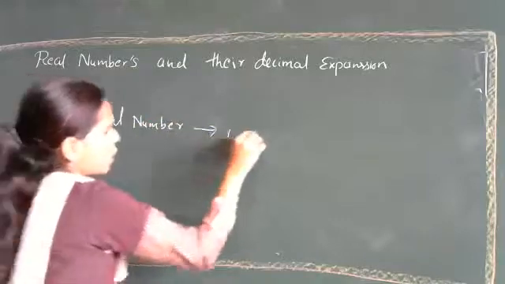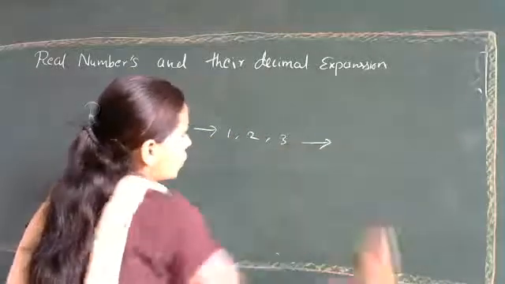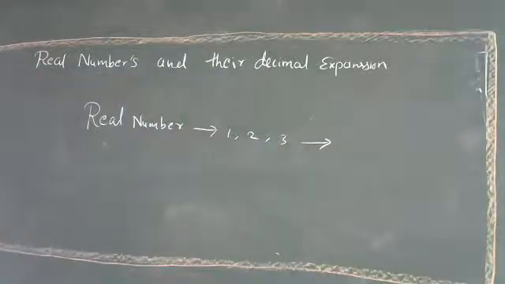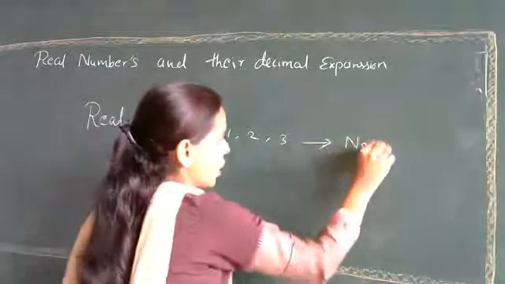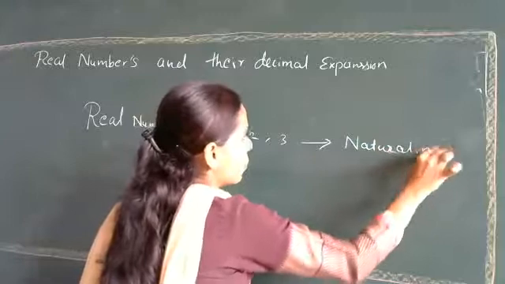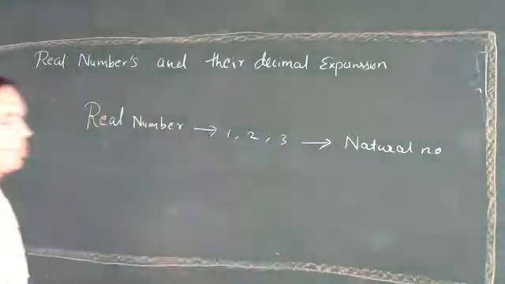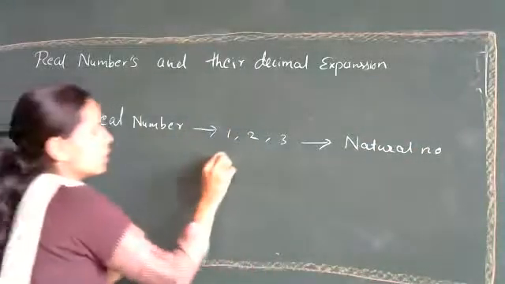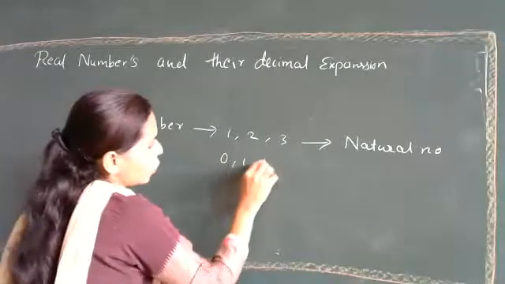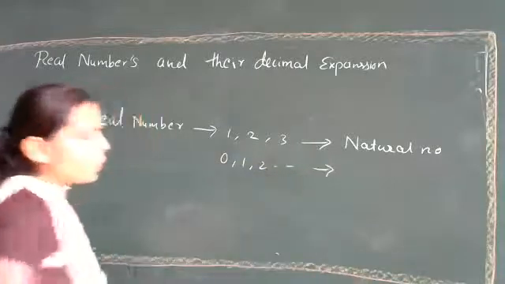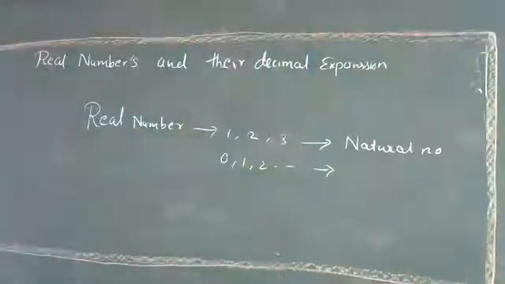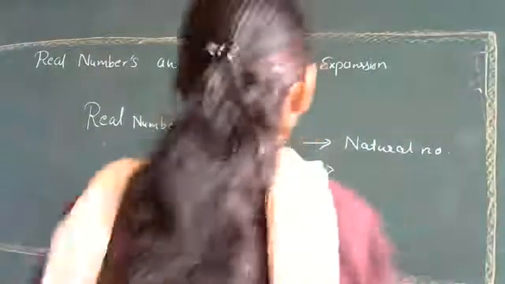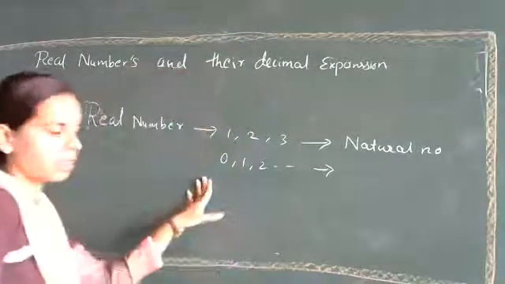Okay, 1, 2, 3, these are of which type? Natural numbers. Then zero, 1, 2 and so on, these are whole numbers. Are they real numbers?